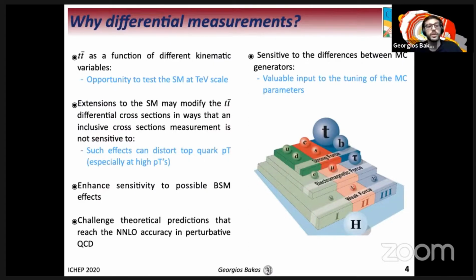In particular, such effects can enhance the sensitivity to possible beyond standard model effects, and a precise measurement of the differential cross-section has the potential to enhance the sensitivity as well as to challenge the theoretical predictions that now reach NNLO accuracy in perturbative QCD. Moreover, the differential distributions are sensitive to the differences between Monte Carlo generators and their settings, representing a valuable input to the tuning of the Monte Carlo parameters.